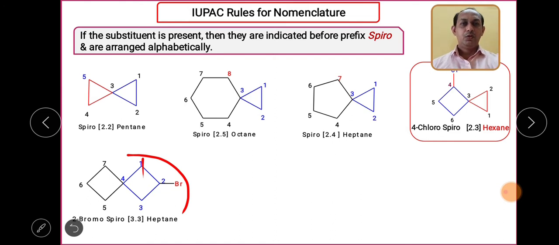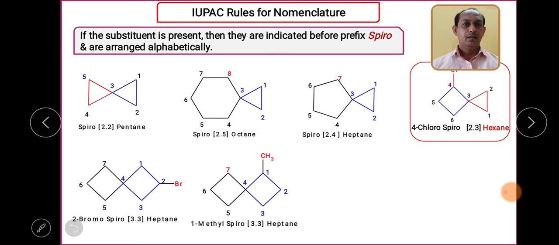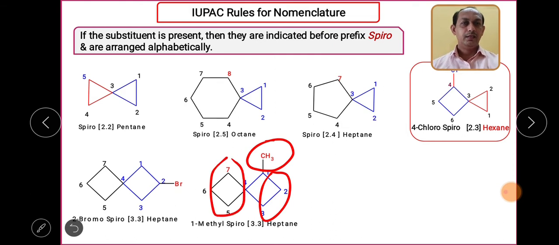So what will be the name? 2-bromo spiro 3.3, and the parent alkane heptane, right? Again the rings are the same, and what is the substituent? Methyl, that too at the 1 position. So what will be the name? 1-methyl spiro 3, in this ring 3, and the maximum number of carbons is 7. So heptane. Understand?